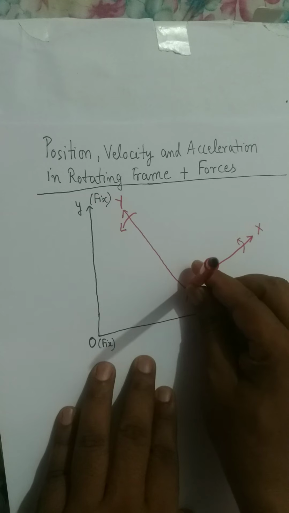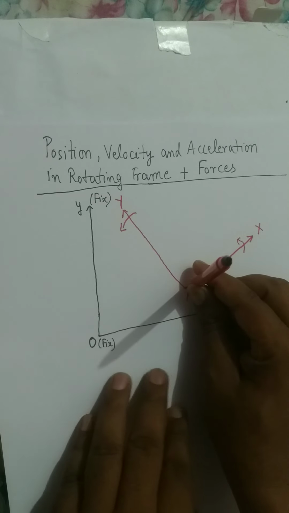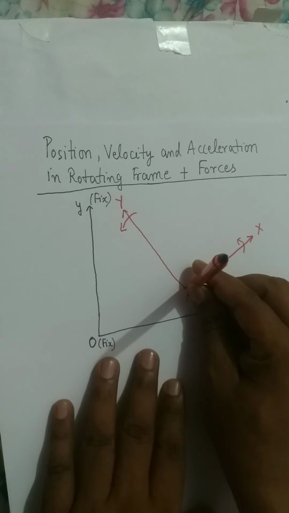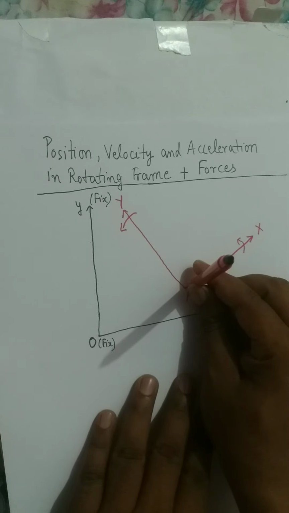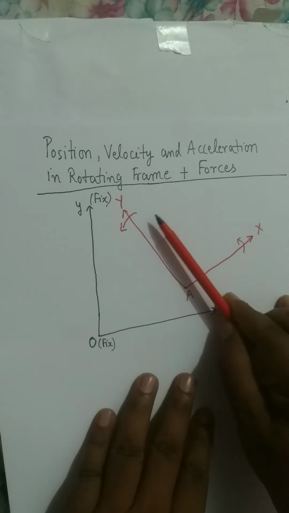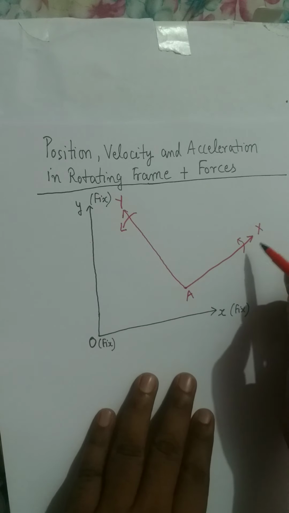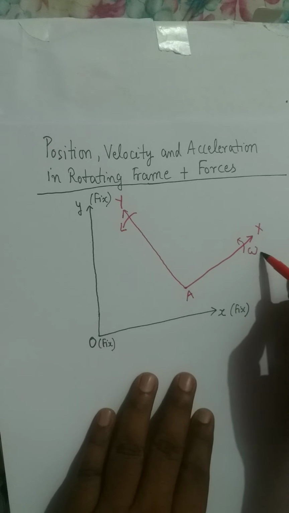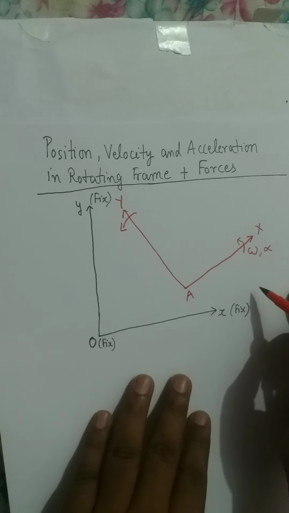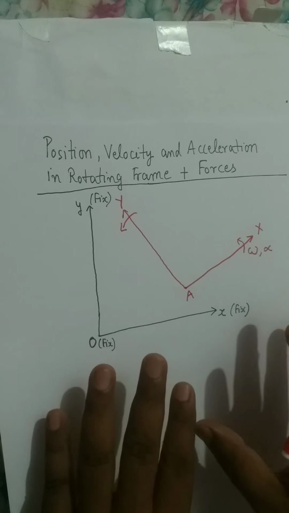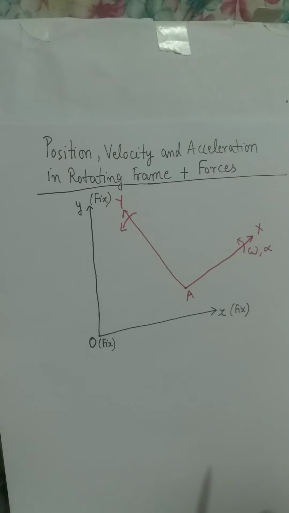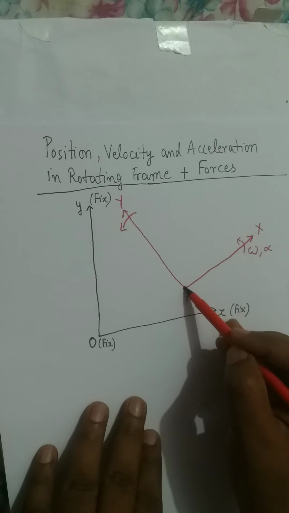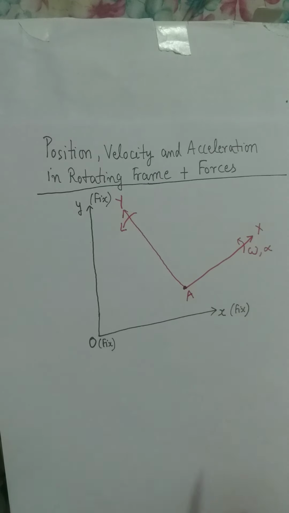The axis of rotation will be this line which is perpendicular to the plane of this figure, the plane of this white paper. That is the axis about which the coordinate axes AX and AY are rotating with some angular velocity omega, and let's say with some angular acceleration alpha also. So I have now two coordinate systems, one which is fixed, one which is rotating. It is possible that the origin of the rotating coordinate system, that is point A, is also moving.